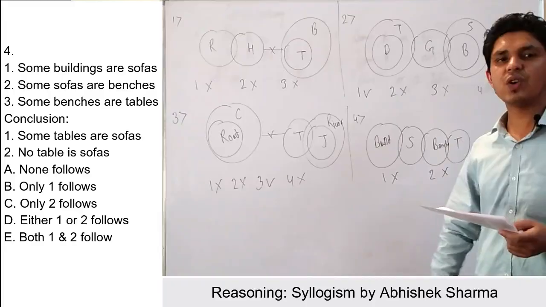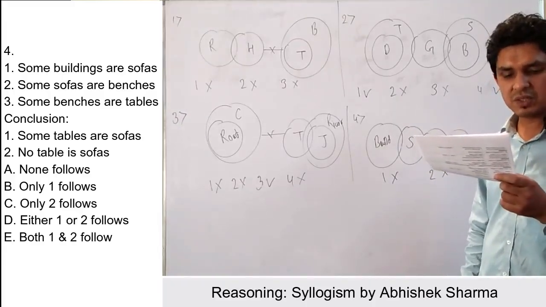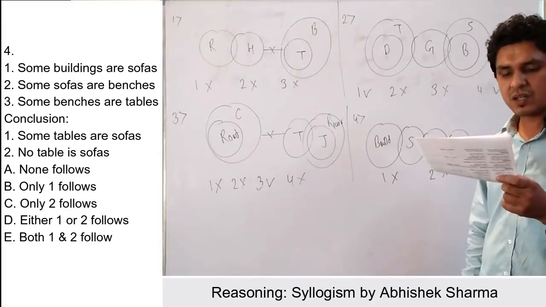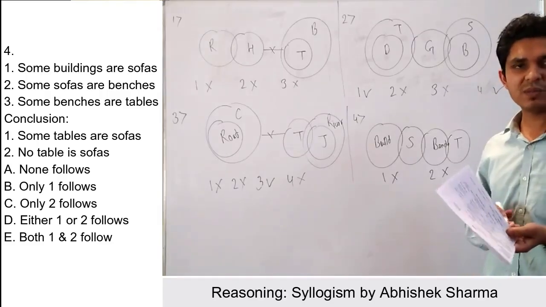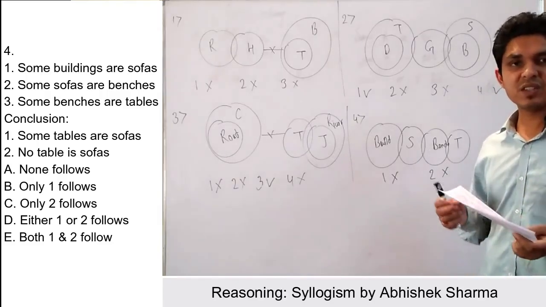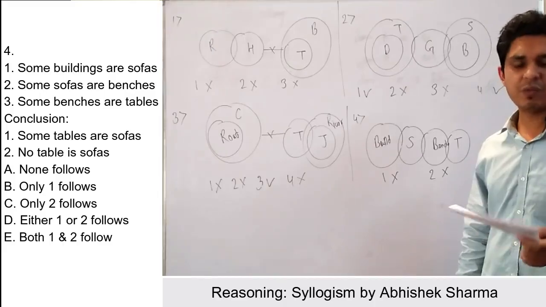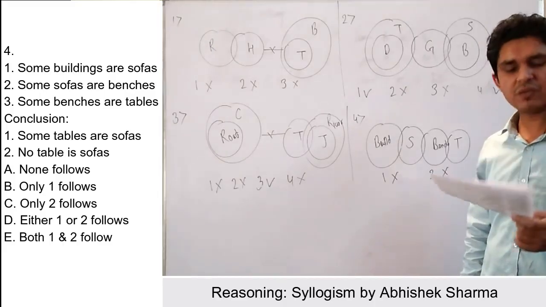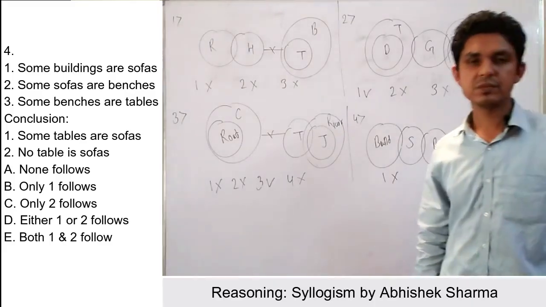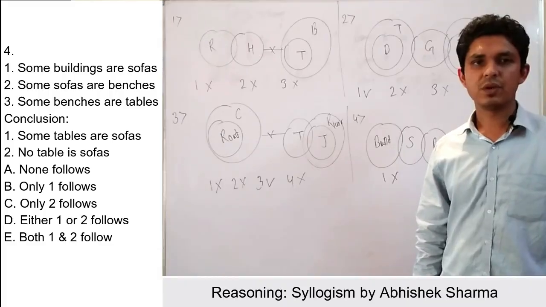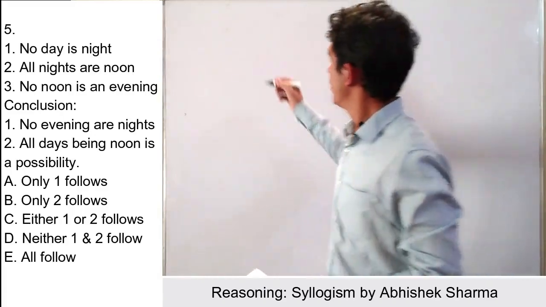And if we check for the complementary cases, so my first conclusion is some tables are sofa, and second one is no table is sofa. So here the predicates are same, table sofa, and first statement is positive, second statement is negative. Hence we can apply the complementary cases, and the answer of this question will be D, either 1 or 2 follow. Right? Okay. Coming to the next question, that is question number 5.